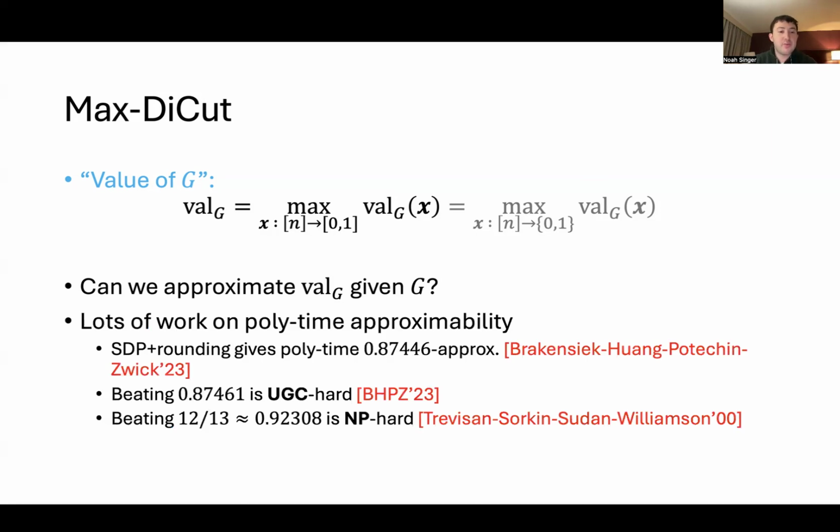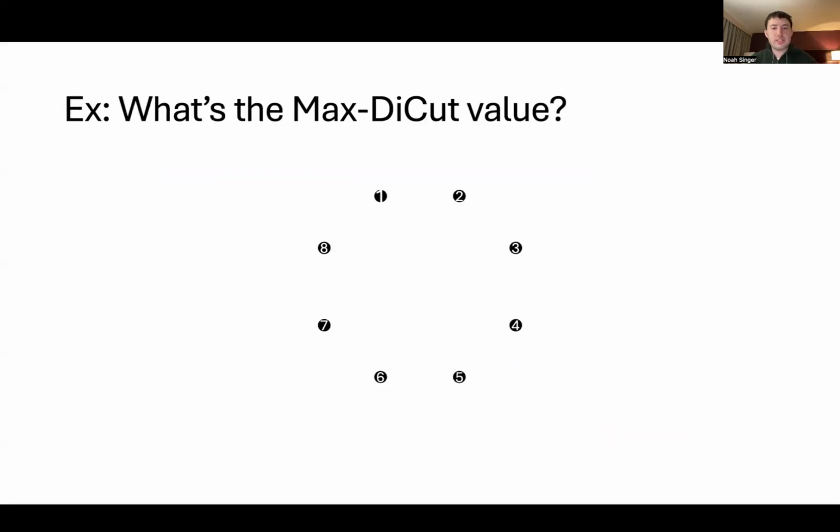There's been a lot of work on this problem in the setting of polynomial time algorithms. I'm not going to go through all of them. I just want to mention that there are some NP-hardness results, some unique games hardness results, and also polynomial time algorithms known based on semi-definite programming. But we're going to be interested in computing the maximum directed cut value in a simpler setting than polynomial time algorithms, namely in the setting of streaming algorithms.